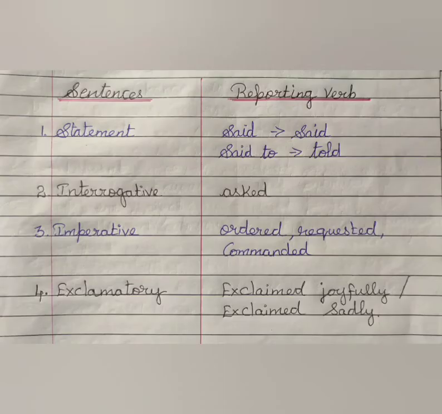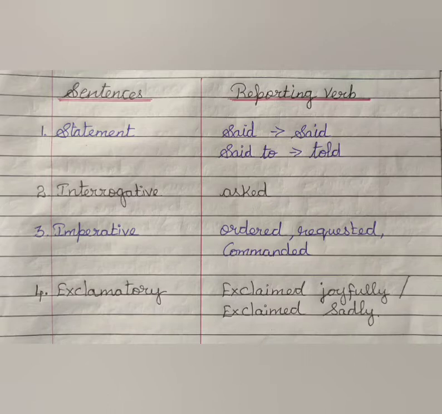In this tabulation, we can know what kind of reporting verb we are going to use for the kinds of sentence. We all know the kinds of sentence: statement, interrogative, imperative and exclamatory. What reporting verb do we use for a statement?